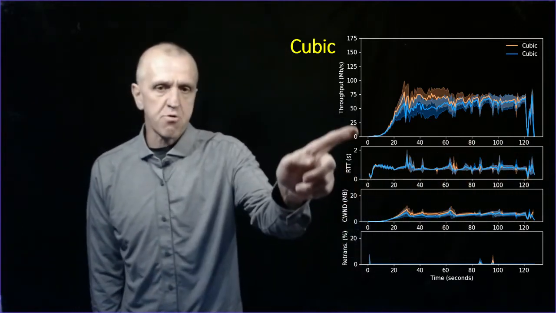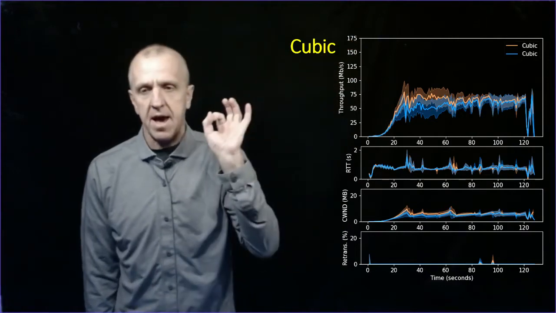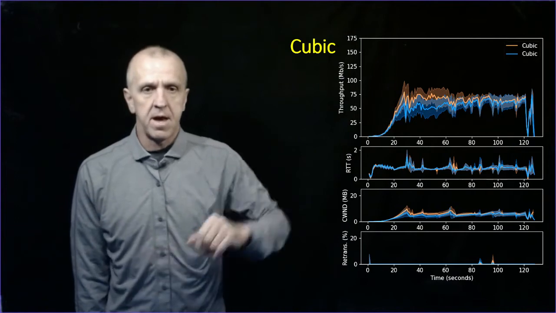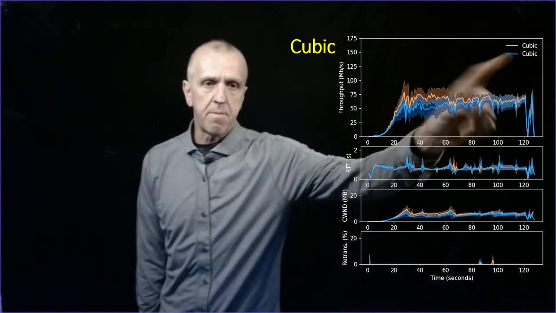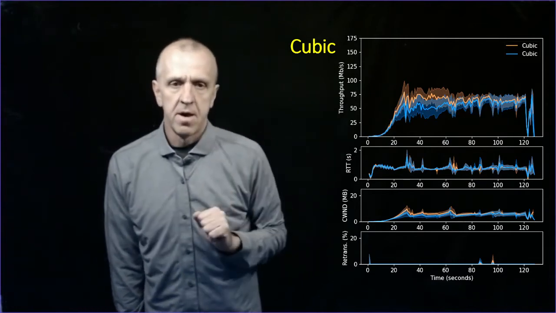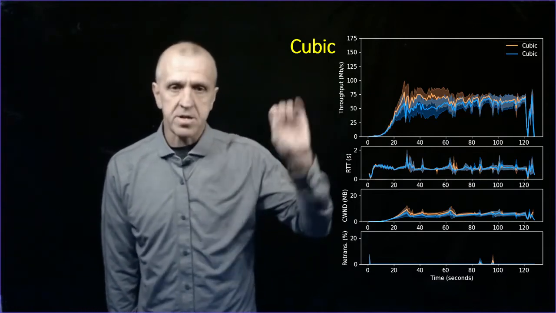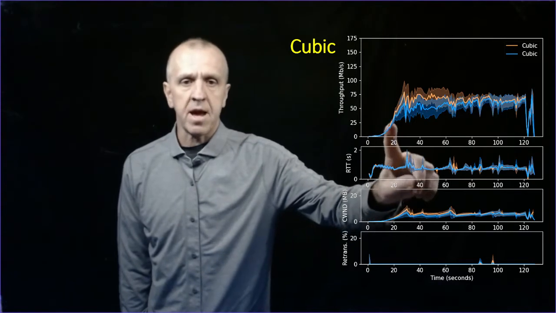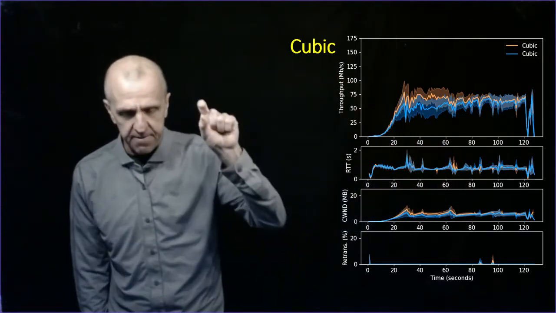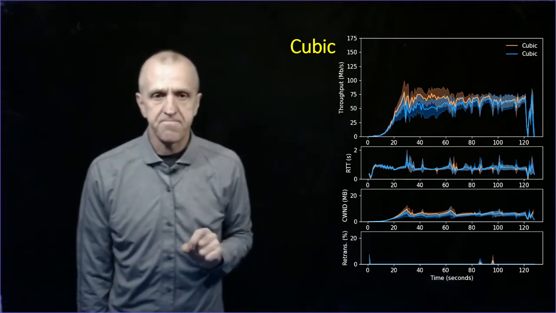And then this top graph is throughput, where, again, our link has a capacity of about 144 megabits per second. And we're depicting 2 flows, and they're both Cubic in this case. So there's an orange line and a blue line. And this is, again, many runs. The thick line is the mean for those runs. There's a little bit of shading, and those are actually 95% confidence intervals around those means.